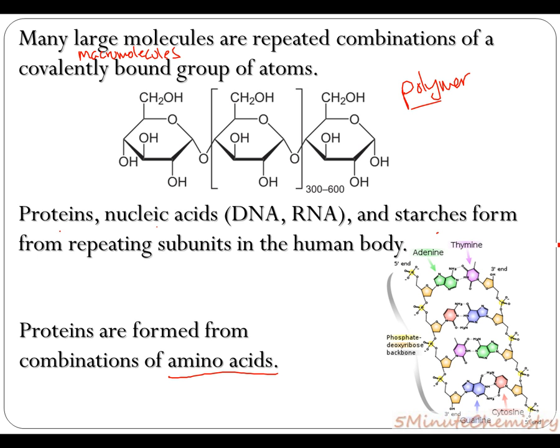If you recall from biology, we have adenine, thymine, guanine, and cytosine. These are all made from nonmetals, combinations of nitrogen, hydrogen, and oxygen. So they come together, they form these long extended chains, extended groups of covalent compounds, and they're used in the human body for a variety of different functions.